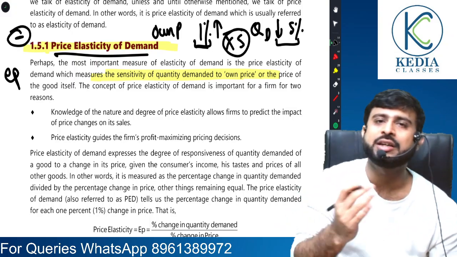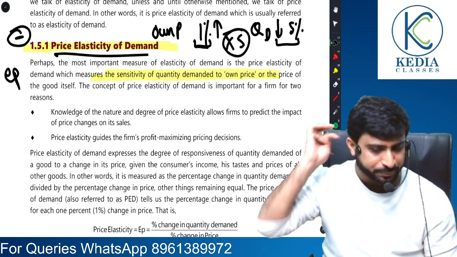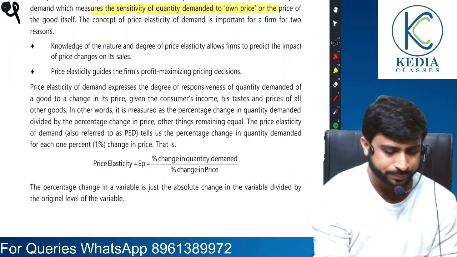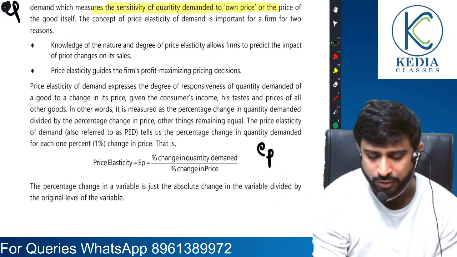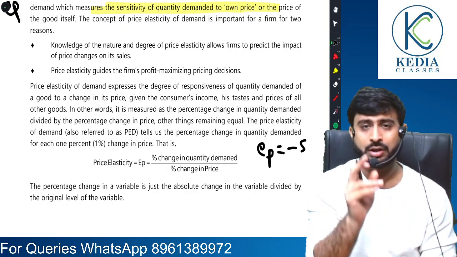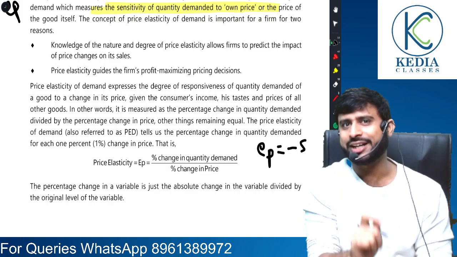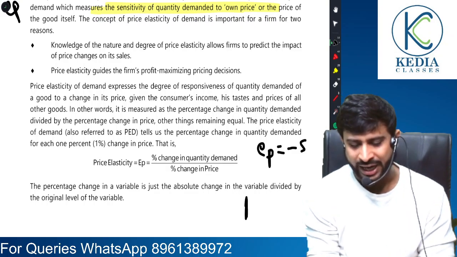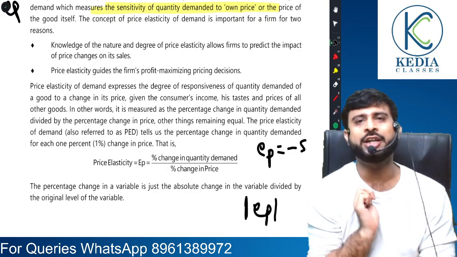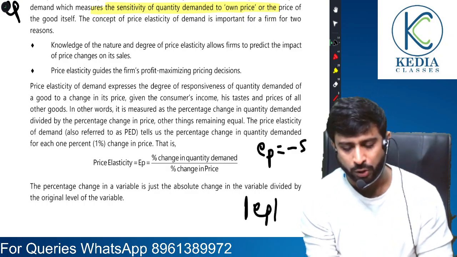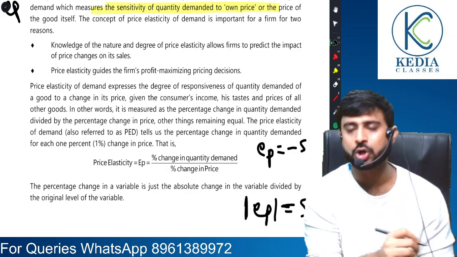Normally we write EP, which means price elasticity of demand. Suppose when you compute, it comes to -5. Remember friends, when it comes to presentation, we don't write it in negative terms. We write it in modulus. What does modulus do? It basically converts a negative sign to positive. So modulus EP is equal.